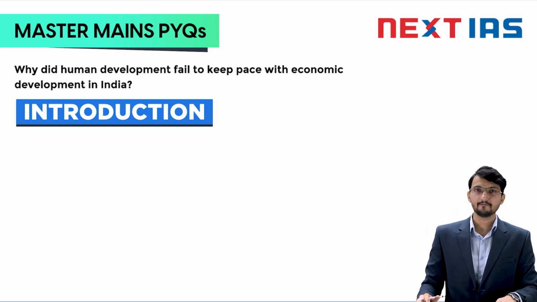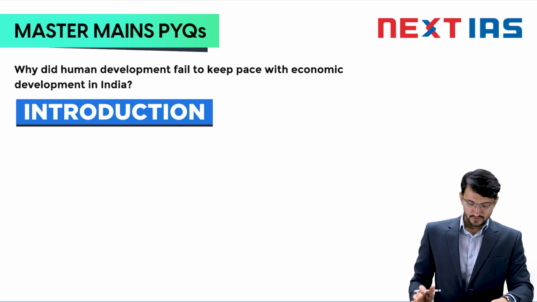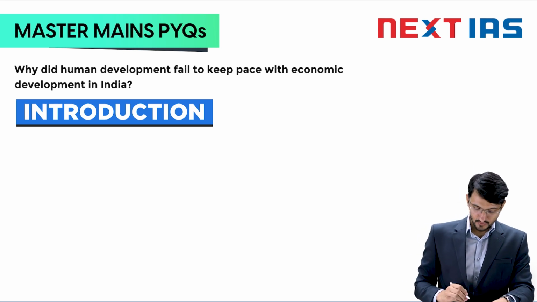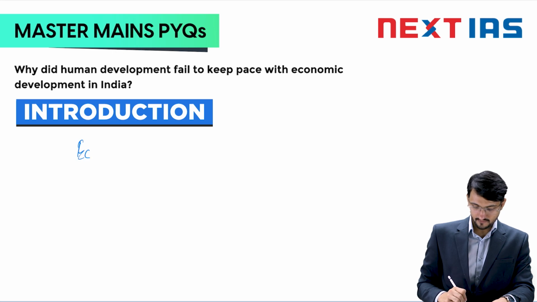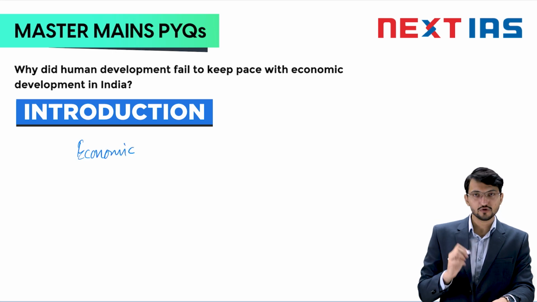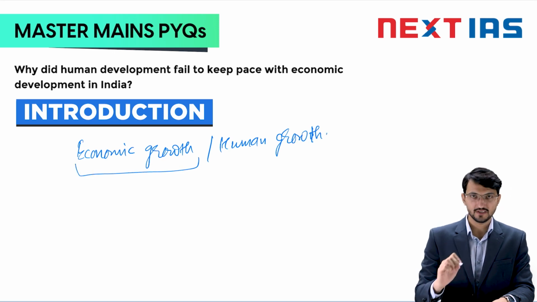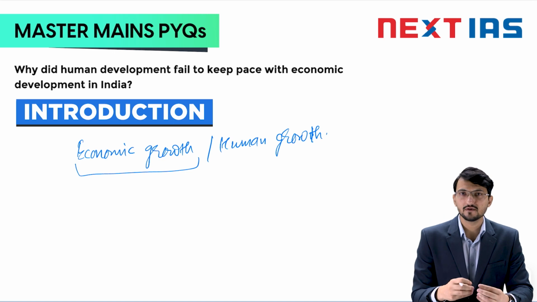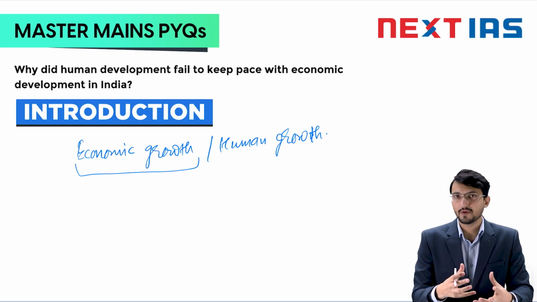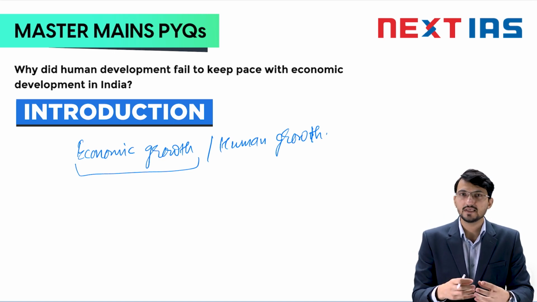Now let me discuss the introduction. In the introduction, as I have told you, you have to mention what is economic growth, and also what is human growth. The keywords you should always mention: in economic growth, you should mention the criteria to measure it, which are nothing but GNP and GDP.